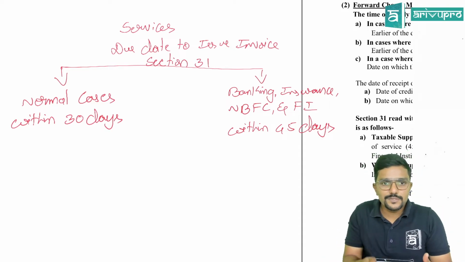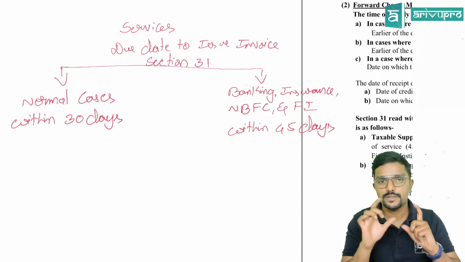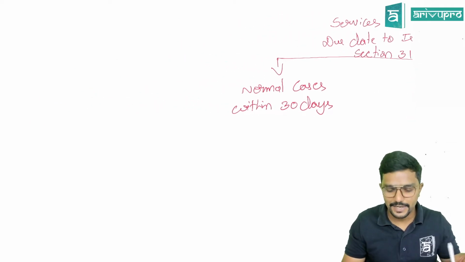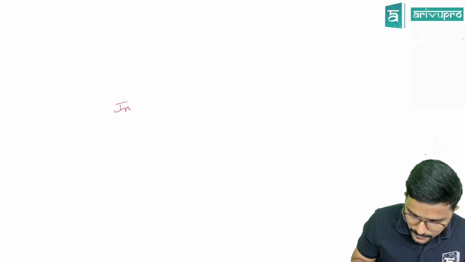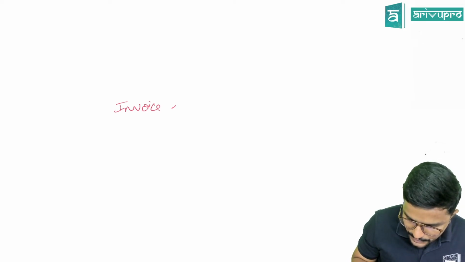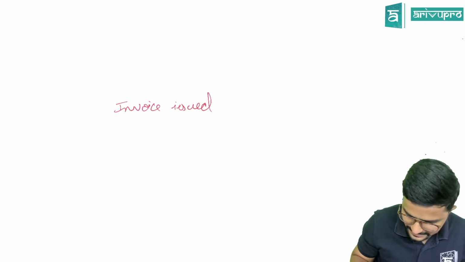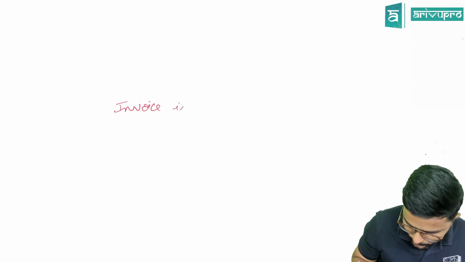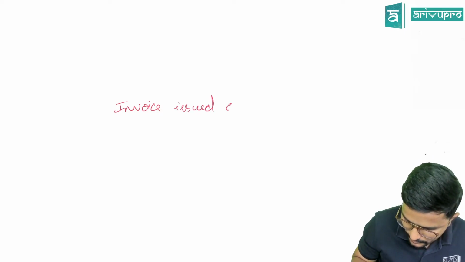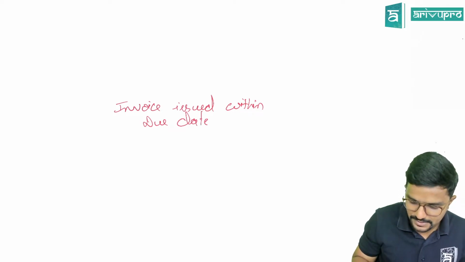And the time of supply, they are connected to due date to issue invoice. So what they have told? There are 2 categories. That is, invoice issued, let me tell, invoice issued within due date. 2 options, yes or no.